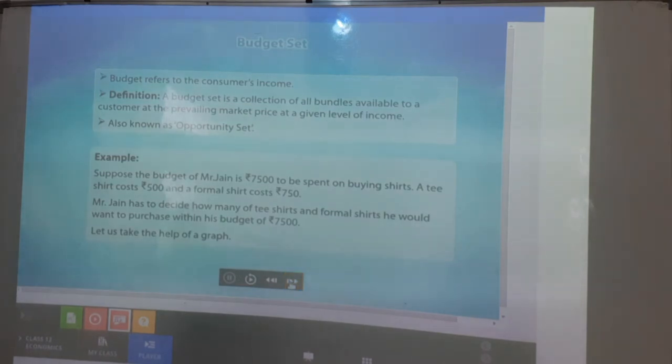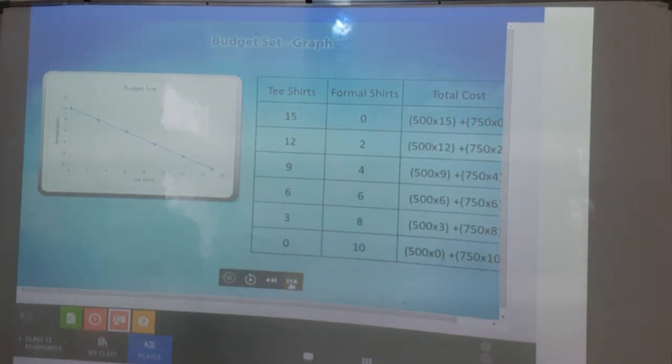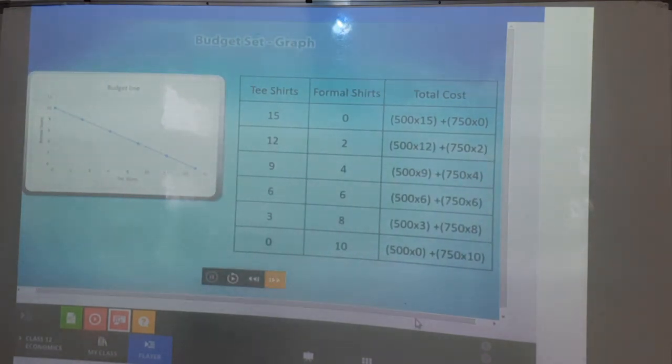Now the example is there. Let's suppose the budget of Mr. Jan is 7,500 to be spent on buying shirts. A t-shirt costs 500 and a formal shirt costs 750. Mr. Jan has to decide how many t-shirts and formal shirts he would want to purchase with his budget of 7,500. So for this there is a graph. Let's see that.